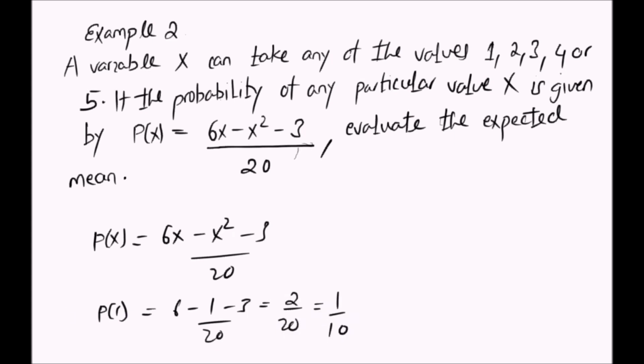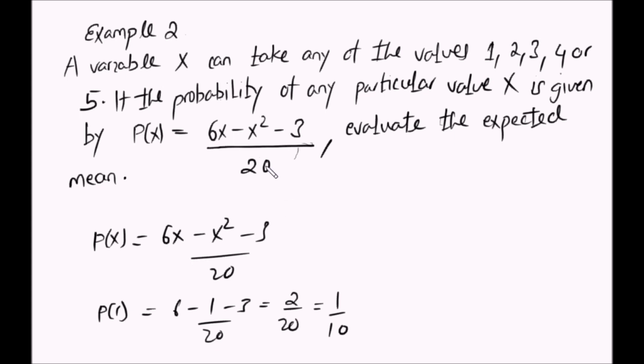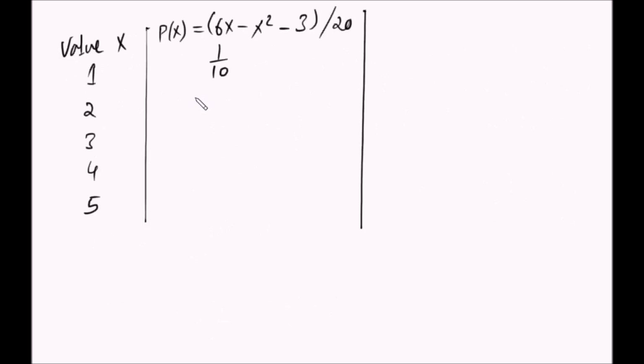So we're going to draw a table now to show our probability distribution. So for x equals 1 here, what will we put? Probability, since it is 1 over 10. For x equals 2, we solve again. For 2 it means 6 times 2 is 12. I mean the probability of 2, 6 times 2 is 12, 2 squared is 4, minus 3. So 12 minus 7 is 5. So it is 5 over 20. By 5, 1; by 5, 4. So for x equals 2, what do we put? We put 1 over 4. So on and so forth, finally our table will look like this. At the end, our probability distribution will be as you see.